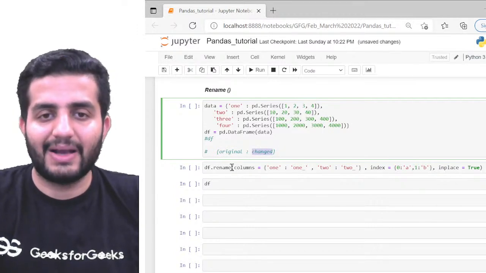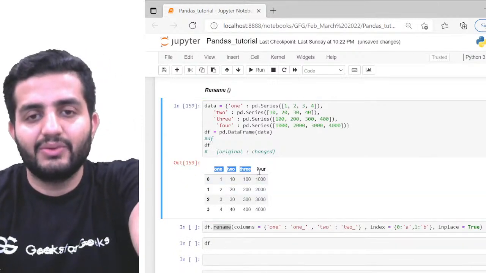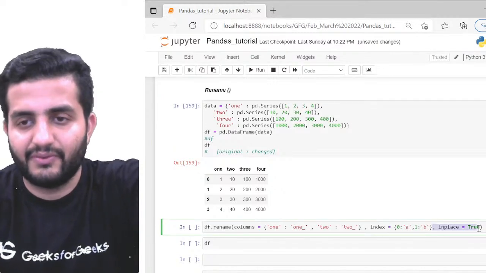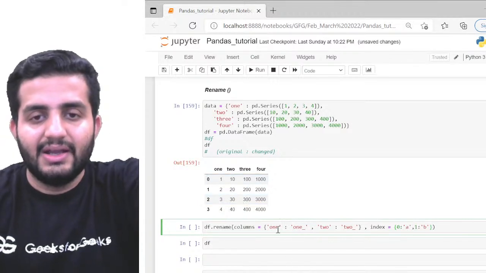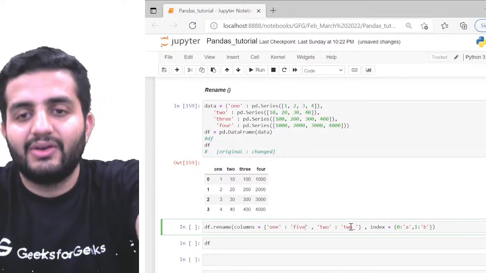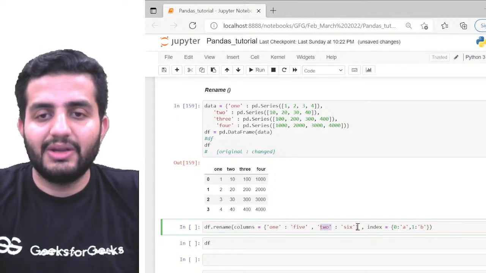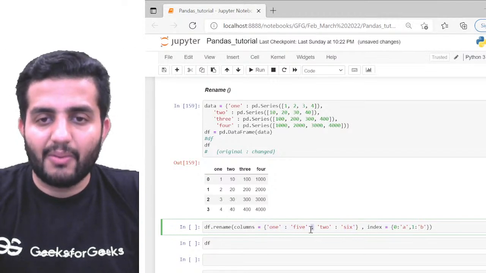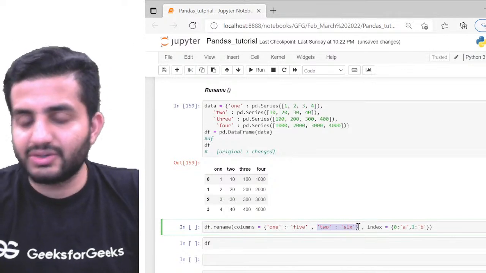For example, here I'm passing df.rename. I'll print df for now. df is the original data frame with 1, 2, 3, 4 and so on. I'll first remove inplace. What I want is the column 1 to be replaced with 5, and 2 to be replaced with 6, for simplicity's sake. This is my one pair, then a comma, then another pair, each separated by a colon.